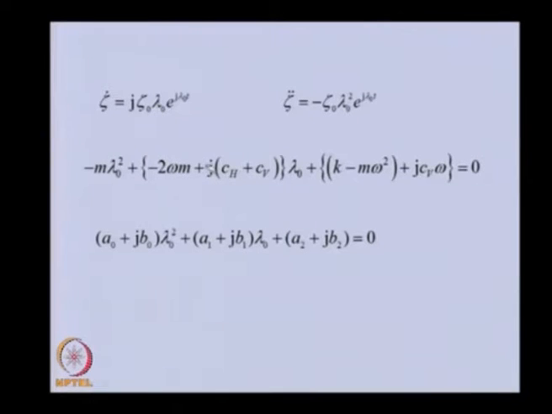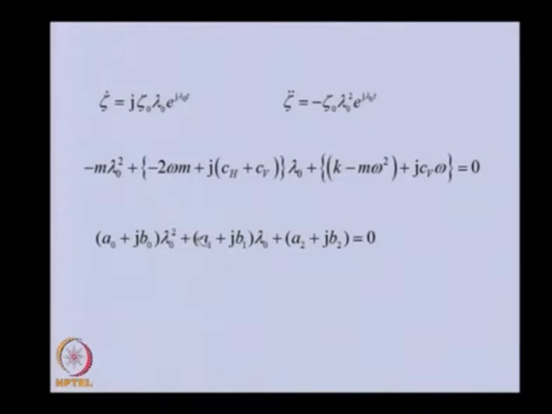You can see some complex terms are also there. So basically a more general form of this quadratic equation could be like this, in which the real part and imaginary part of epsilon is there for the lambda square term, similarly for the lambda naught term and for the constant term. So this is a more general form.